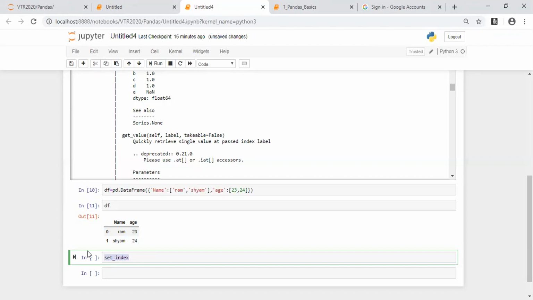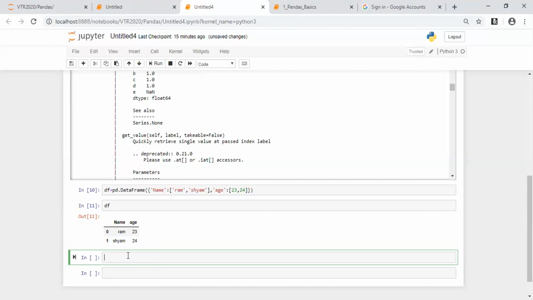Okay, sir. Fine. We'll be doing it when we see the CSV file. I'll be teaching you how to change the index also. Fine. So this is about creating the data frame. Now when we create a data frame, things look very easy here because it is in the form of a proper structure.